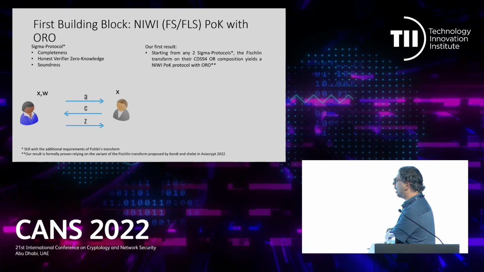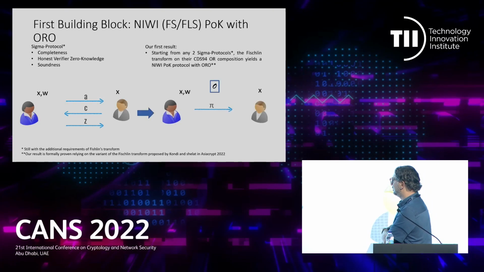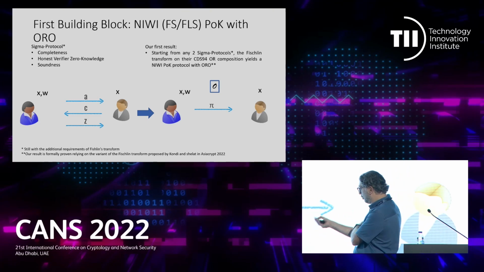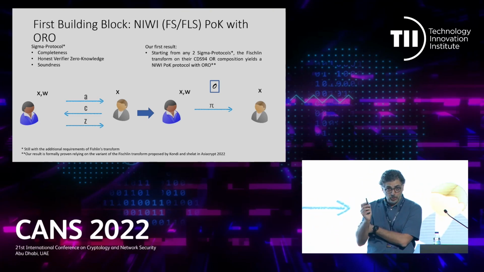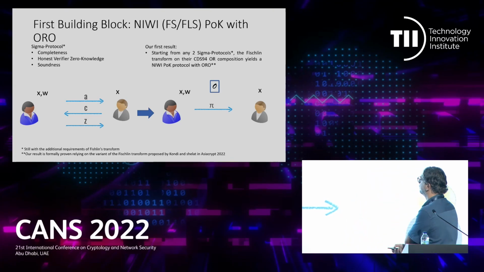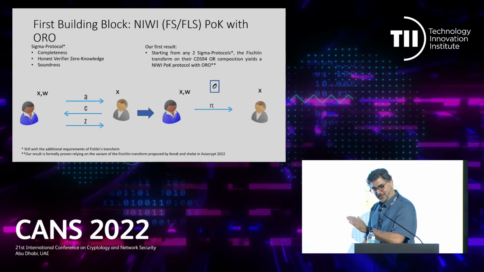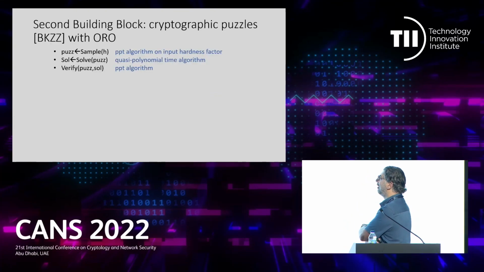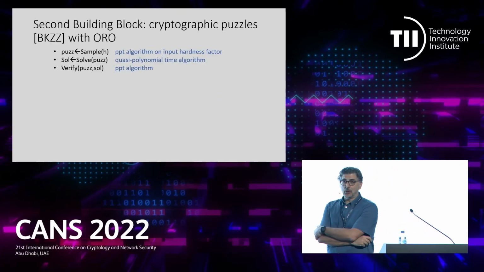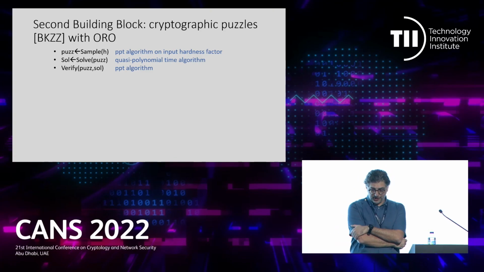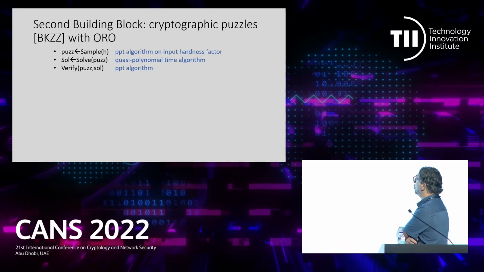Perfect. All right. So this proof that we now get with this approach, we prove that it is non-interactive WI. It's an NIWI, proof of knowledge, with nice properties in terms of extraction. All right, we want now to upgrade this to zero knowledge, right? So how do we do it?